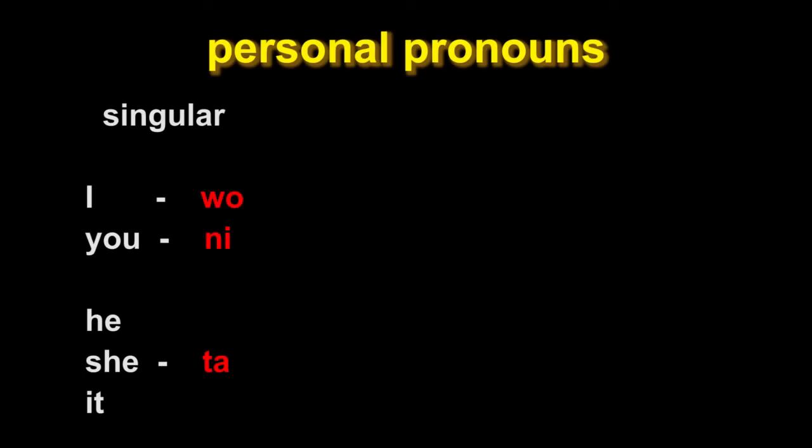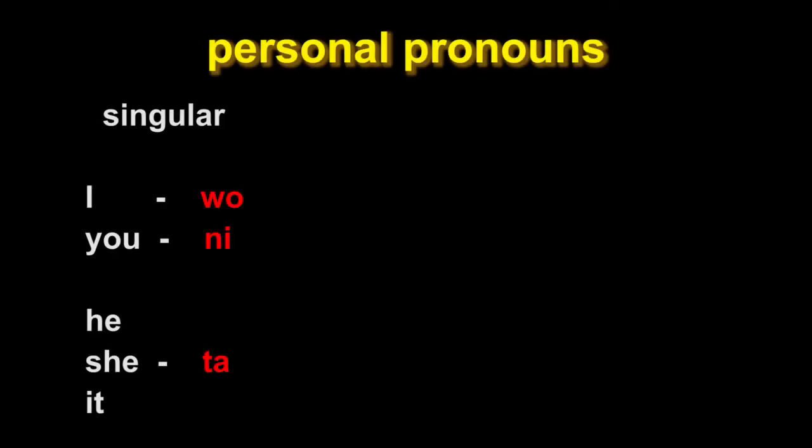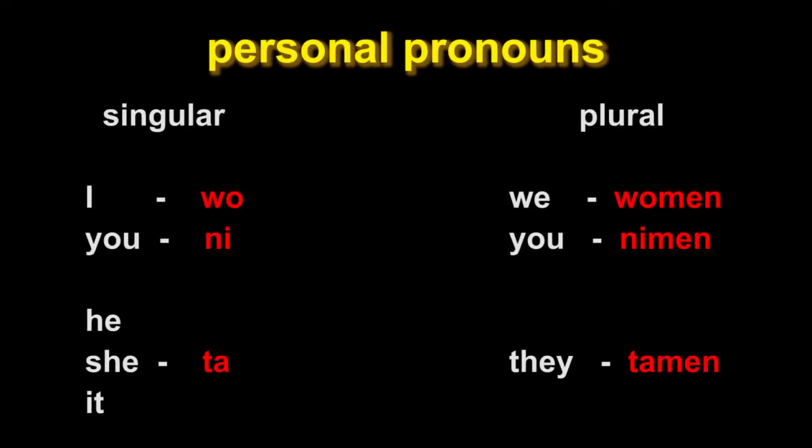Okay, let's begin with the personal pronouns, singular. I, that's 我. You, that's 你. He, she, it. It's all the same. 他.